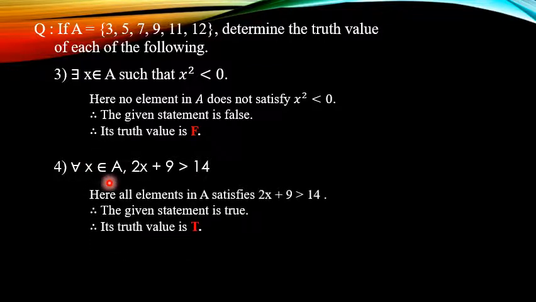So our answer is: all elements in A satisfy 2x plus 9 greater than 14. Therefore the given statement is true. Therefore its truth value is T.